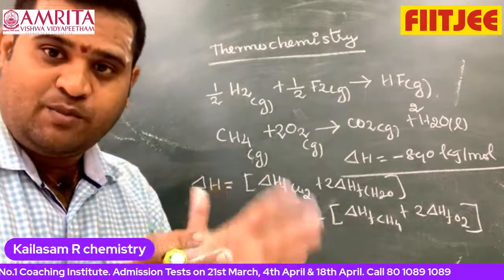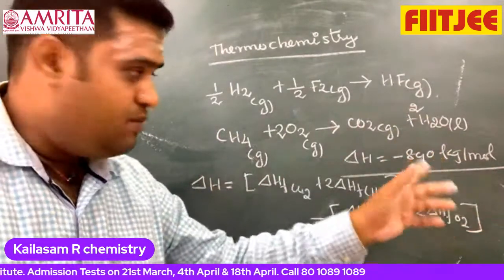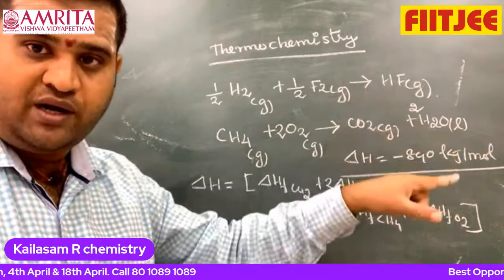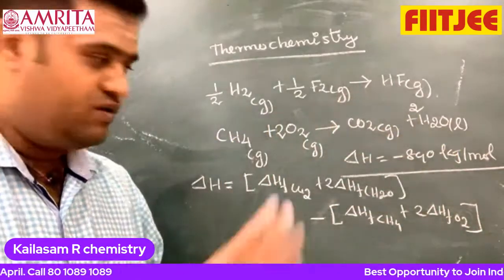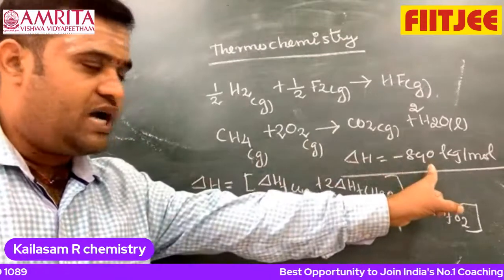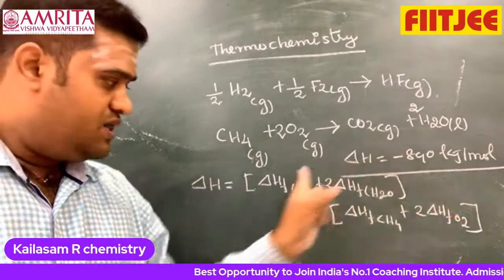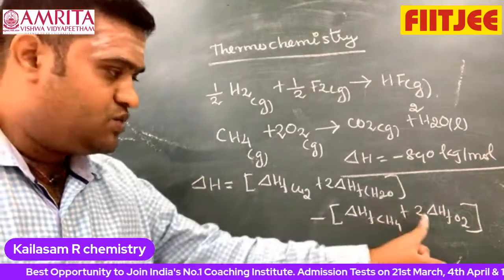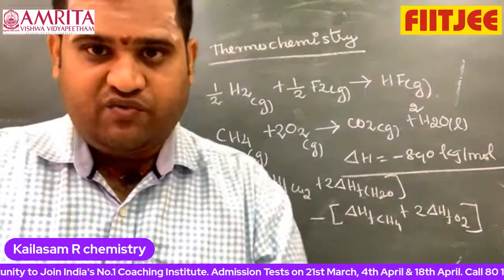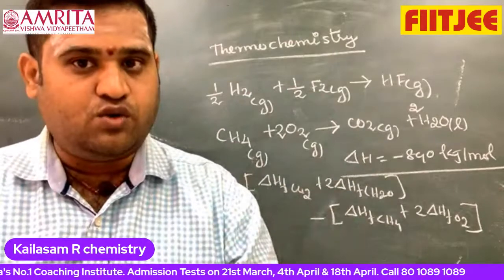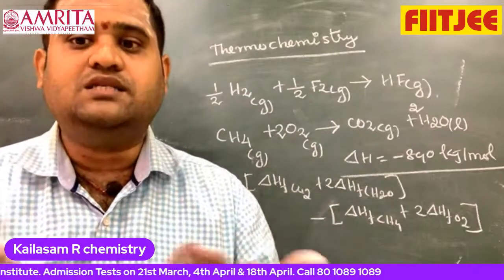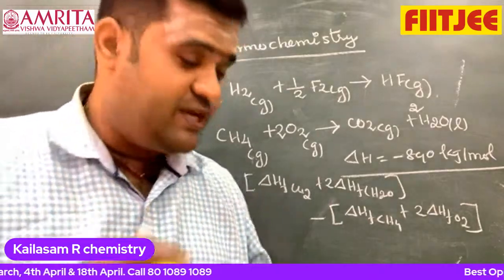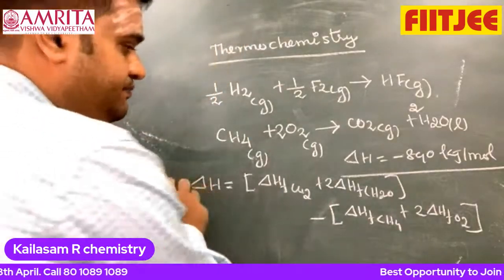That's what IIT asked. They may give the combustion reaction, the formation of CO2 and the formation of H2O, and ask you to find delta H formation of CH4. Very simple. Write the equation. You are given the delta H of combustion, you know the formation values of CO2 and H2O, and you get delta H formation of CH4, because the delta H formation of the existent state of any molecule, O2 molecule, H2 molecule, is taken as 0.